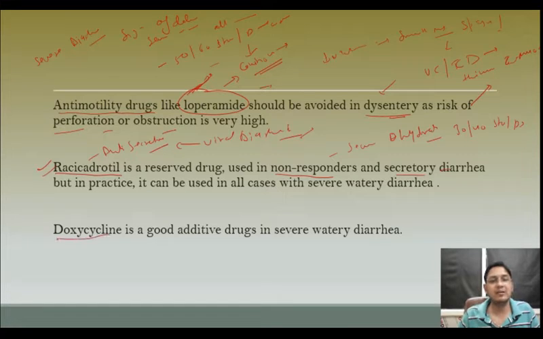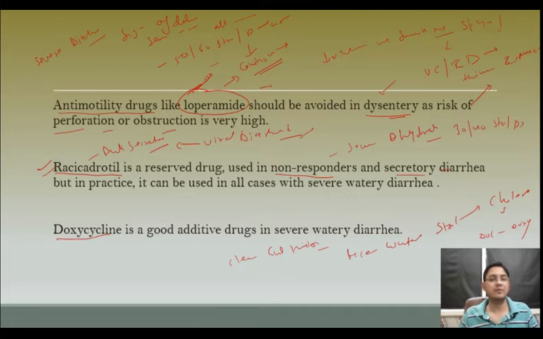Doxycycline is a very good drug when a patient gives a very clear-cut history of rice watery stool. As we know, when you are seeing rice watery stool, we suspect cholera. Once we suspect cholera, the drug of choice is doxycycline. So we can use doxycycline as an add-on therapy.